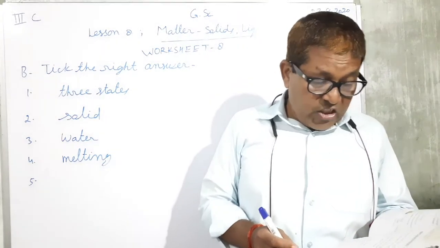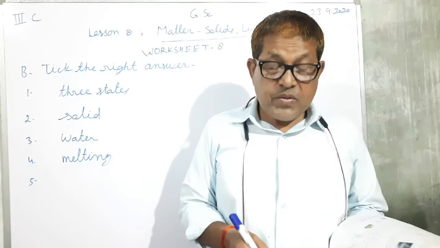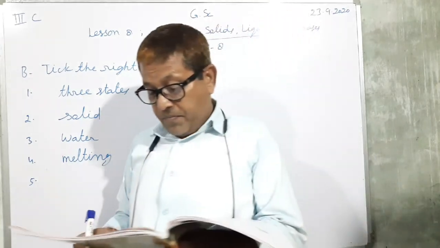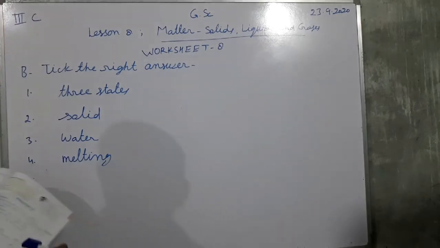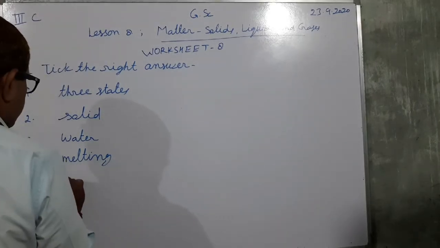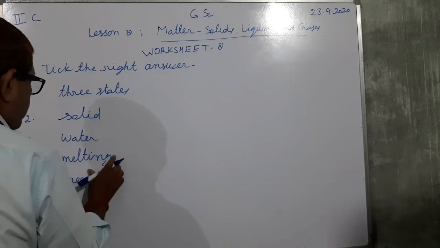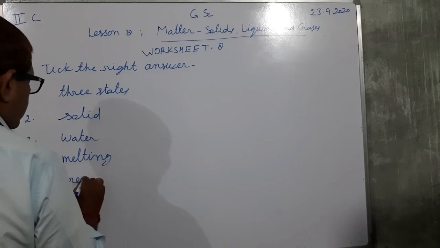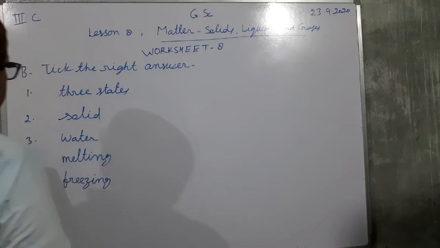The change in a state of matter from liquid to solid is known as freezing. Fifth, freezing.